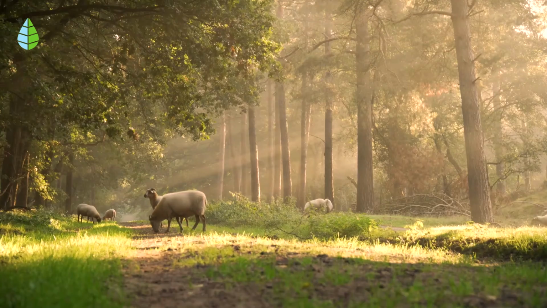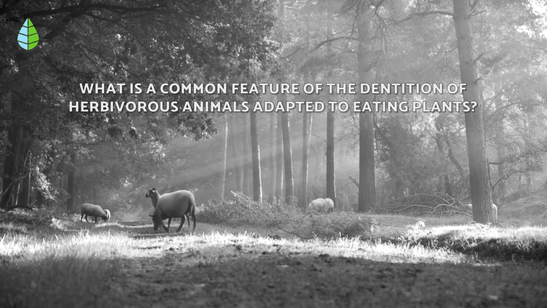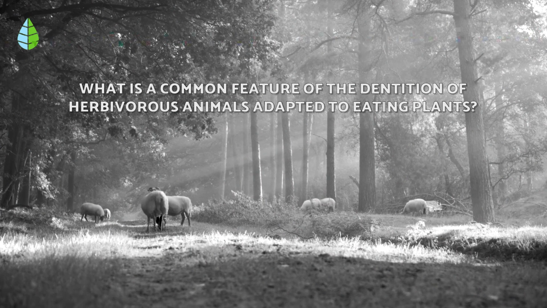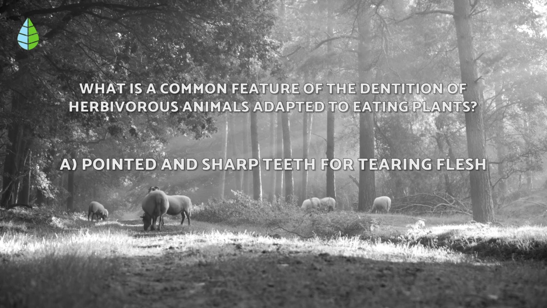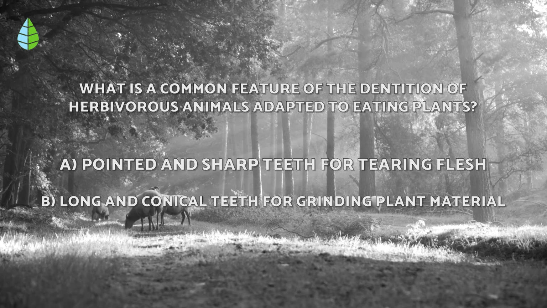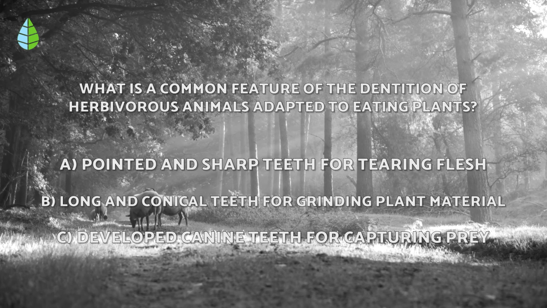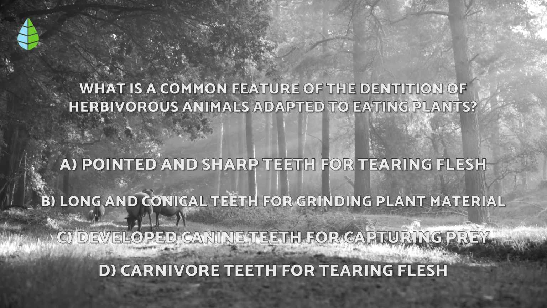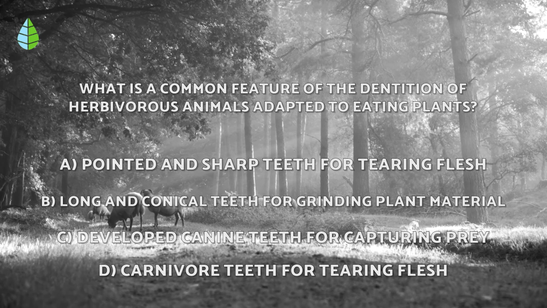But before we continue, let us put you to the test. What is a common feature of the dentition of herbivorous animals adapted to eating plants? A: Pointed and sharp teeth for tearing flesh. B: Long and conical teeth for grinding plant material. C: Developed canine teeth for capturing prey. D: Carnivore teeth for tearing flesh. Think about it carefully, because at the end of the video you can check if you were right.